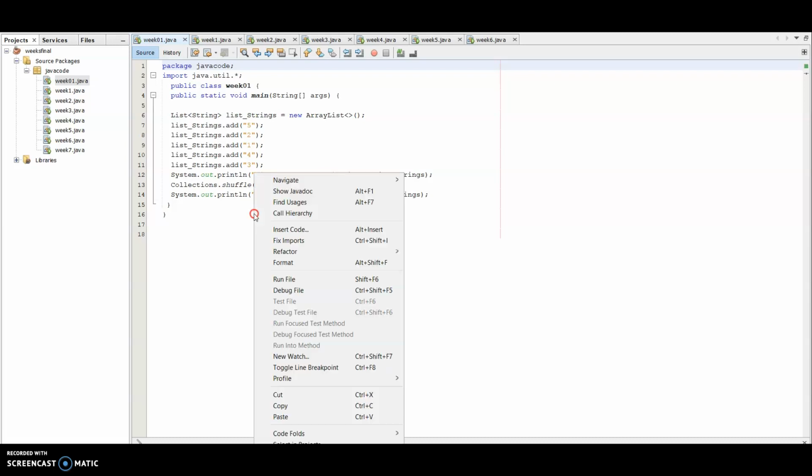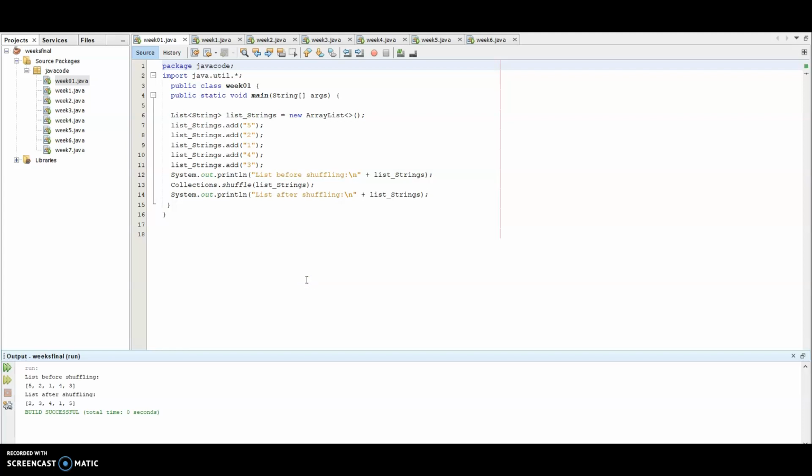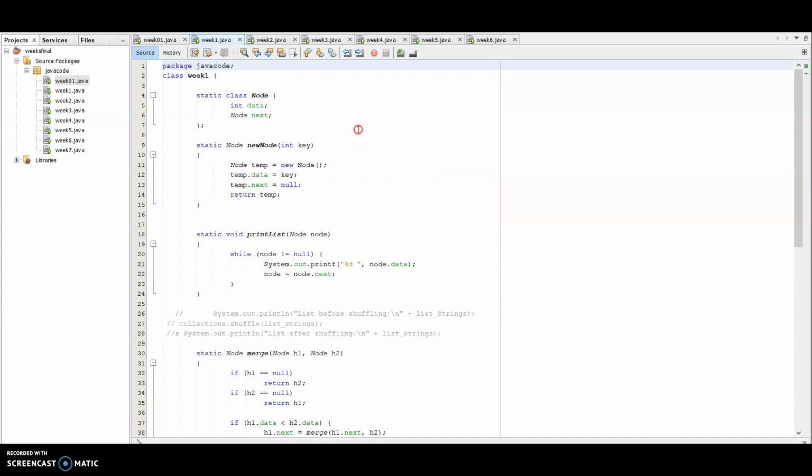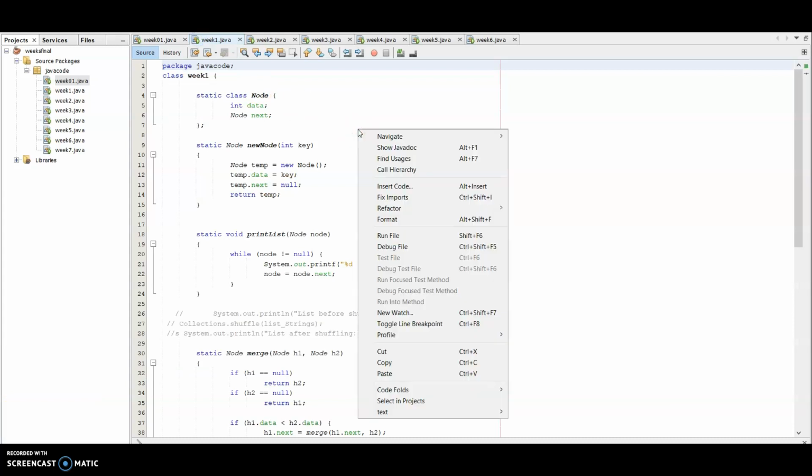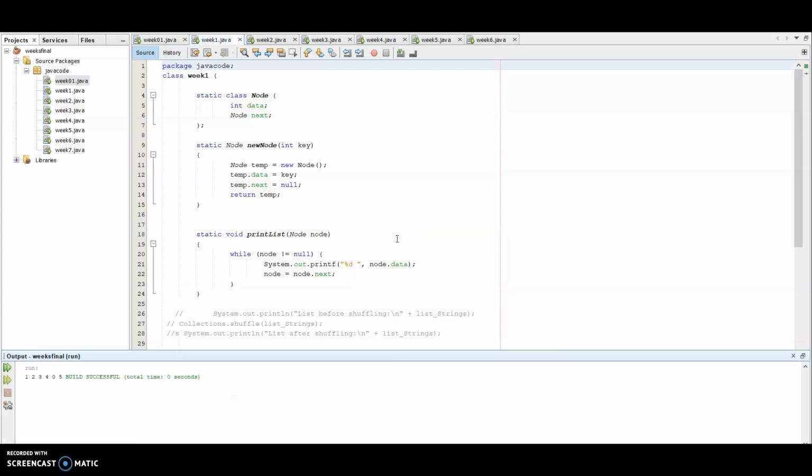In week 1, question number 1, it is given that the numbers should be sorted from highest to lowest and the output is given as follows. In week 1, question number 2, the Java program should shuffle the elements in the array list and it is given as follows.